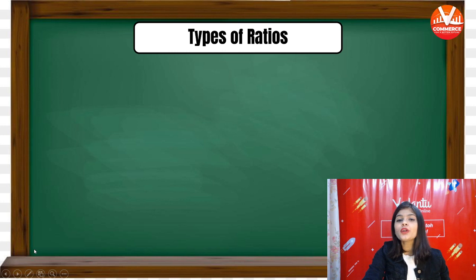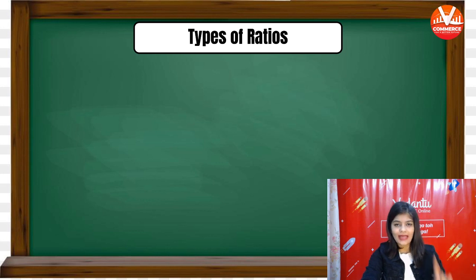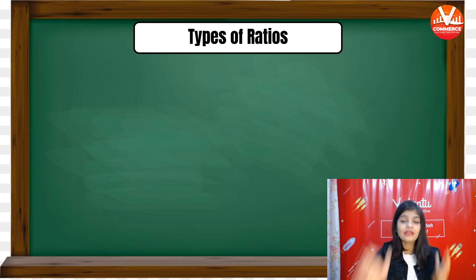Then coming on to the types of ratio. The ratio is divided into 4 types and we will do them briefly. We will have a separate session for each type of ratio. So today we are only going to discuss the name and we will discuss them briefly in the upcoming session.